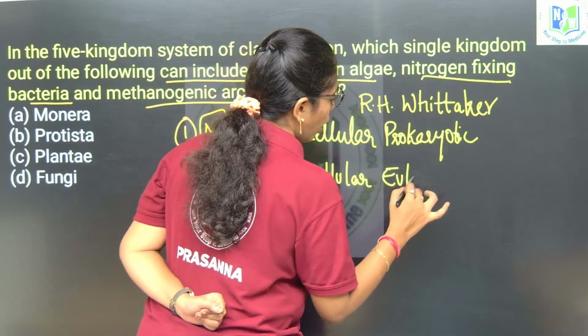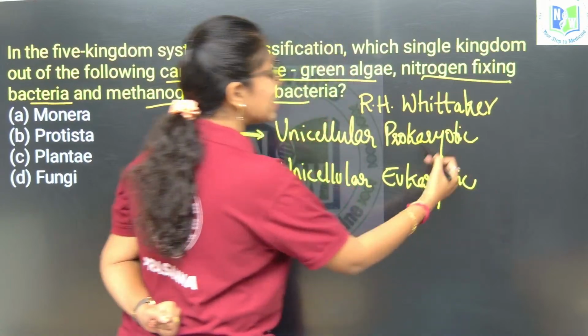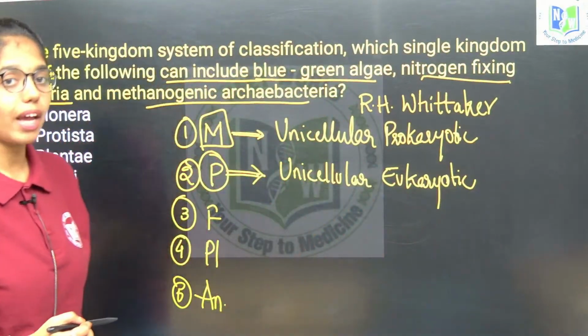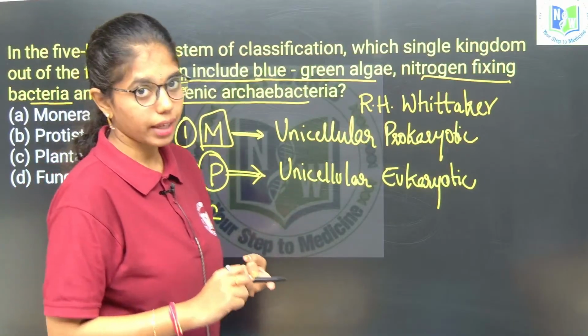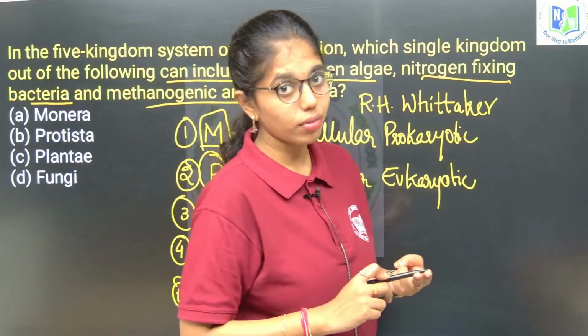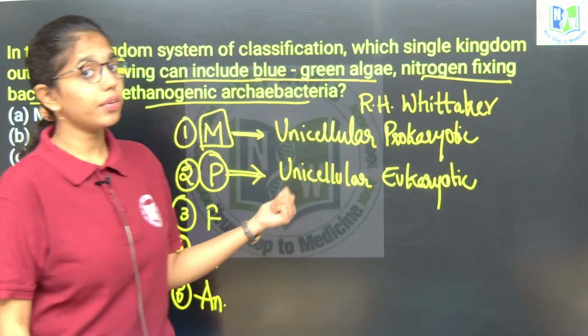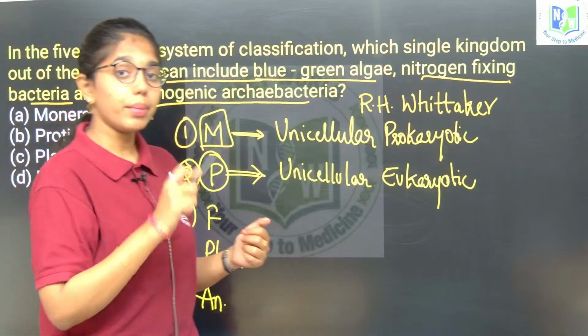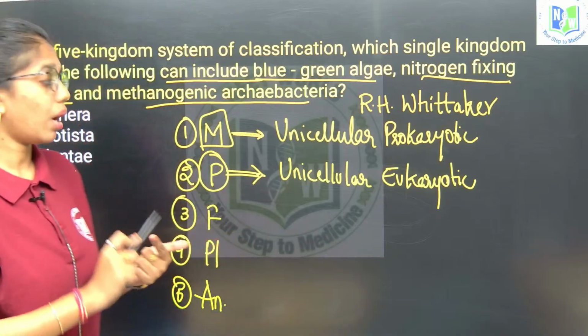What is the difference between prokaryotic and eukaryotic here? Prokaryotic cells will not have membrane bound organelles, they do not have a well defined, membrane bound nucleus. Whereas unicellular eukaryotes have membrane bound organelles within the cell and a well defined membrane bound nucleus.